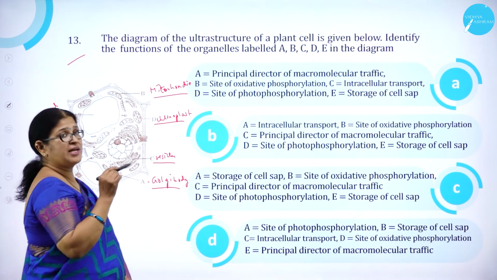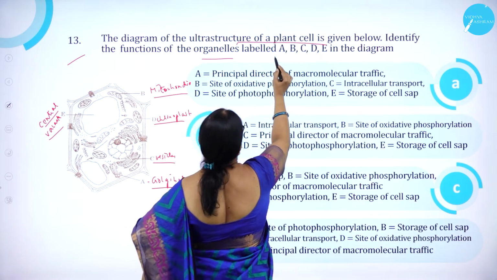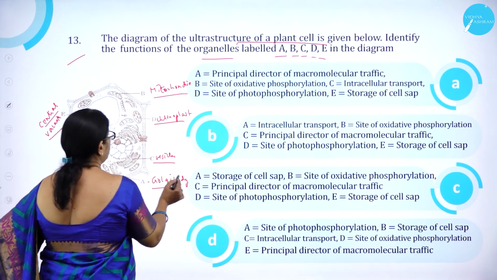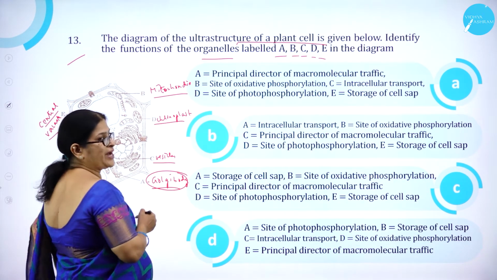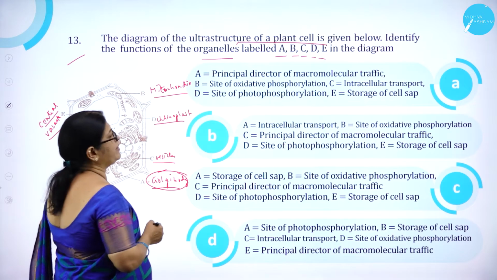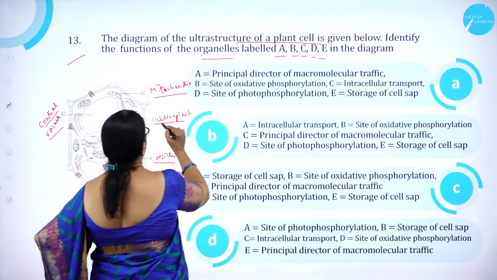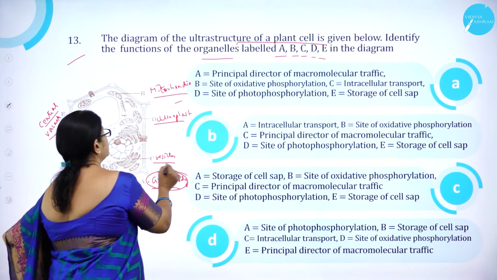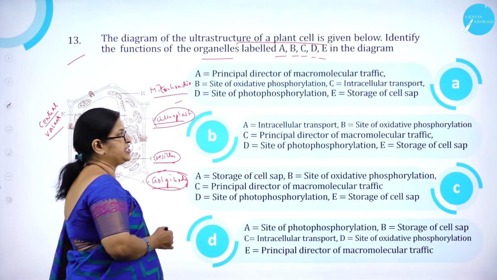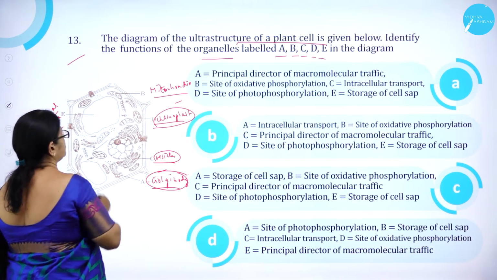The diagram of the ultrastructure of a plant cell is given below. Identify the functions of the organelles labeled A, B, C, D and E in the diagram. So A is very much the director of macromolecular traffic. So it is the Golgi body. Then B, mitochondria. As you know, mitochondria is the site of oxidative phosphorylation. And C, vesicle, that is intracellular transport. Then D, site of photophosphorylation. Then E, storage of cell sap, that is vacuole. You can see the central vacuole, storage of cell sap.